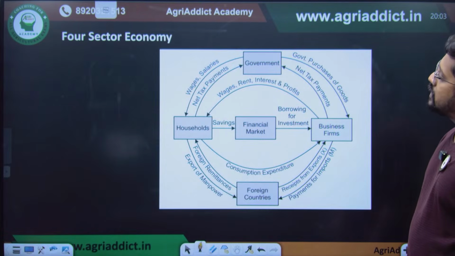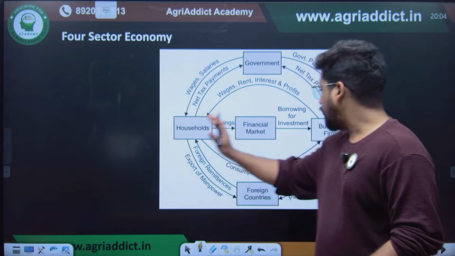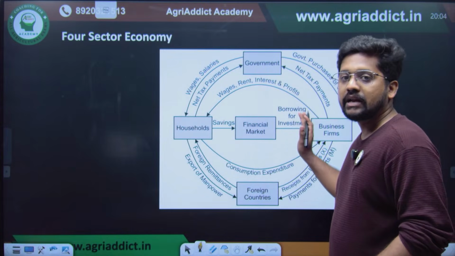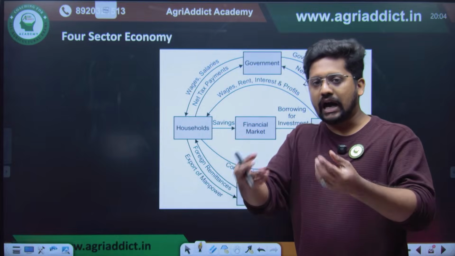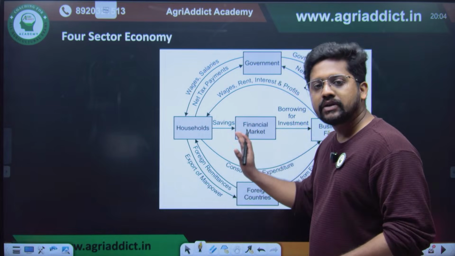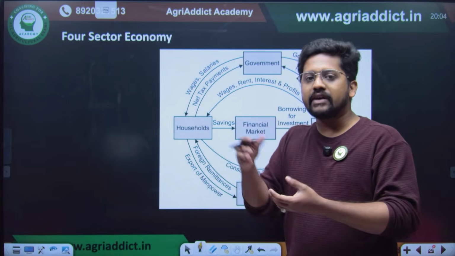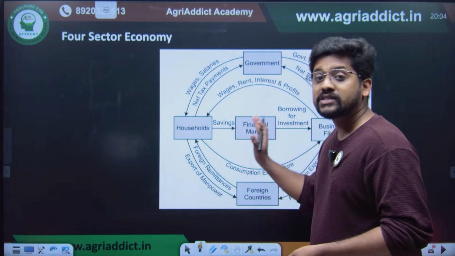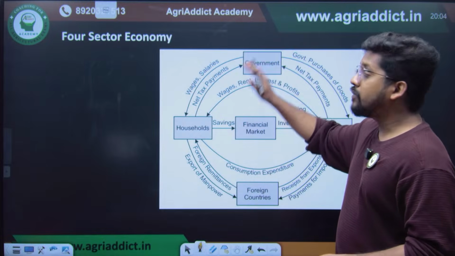So how is our economy actually working here? We have households and we have business firms. From households, we will be selling the labor input, and from business firms, we will be getting the goods and services that we are producing. In between, there will be a financial market like a bank. Households will be saving some money and giving it to the bank. The business firm also, and these banks will be investing for the entire working of the economy. There will also be a government.